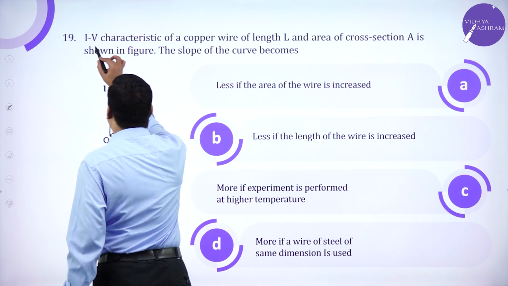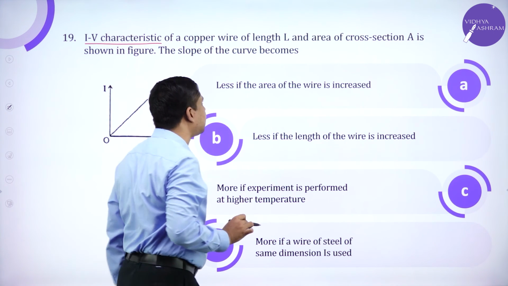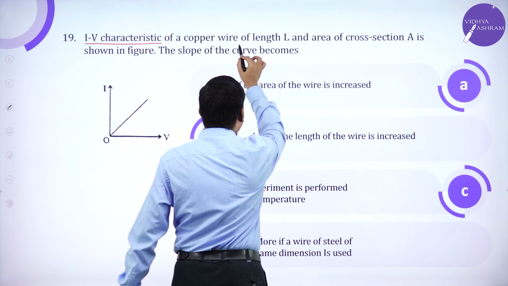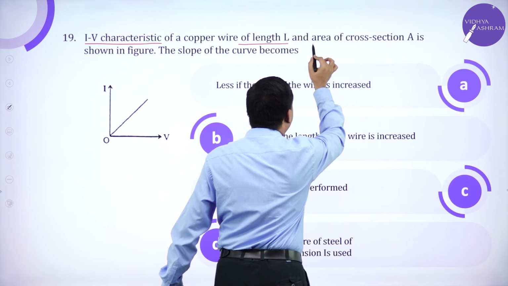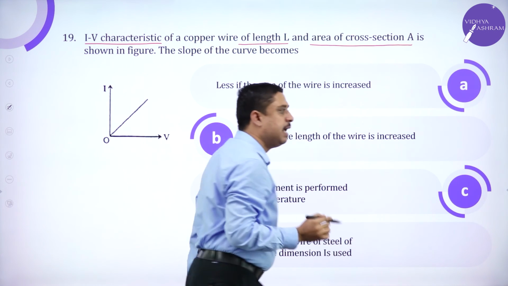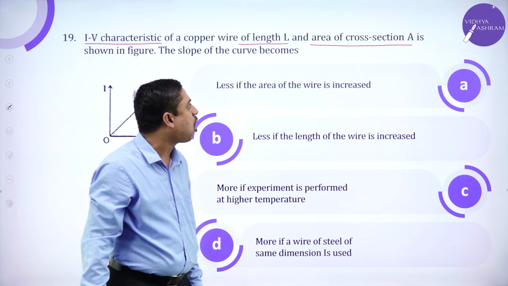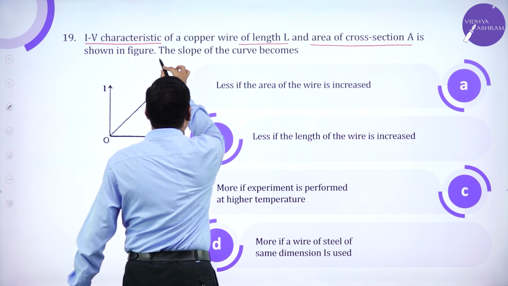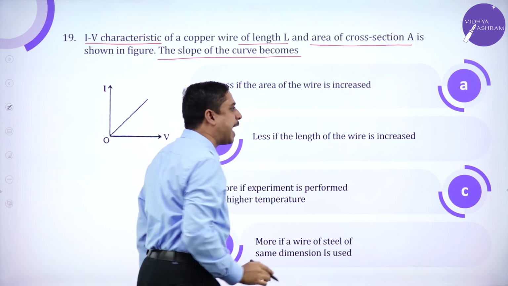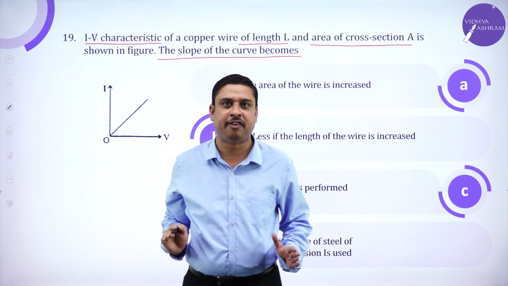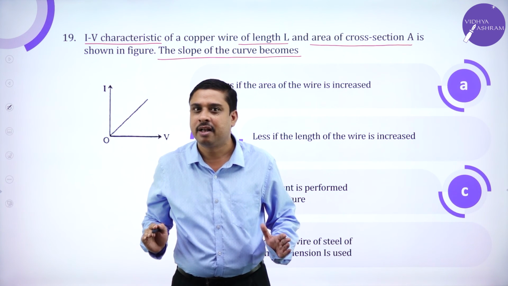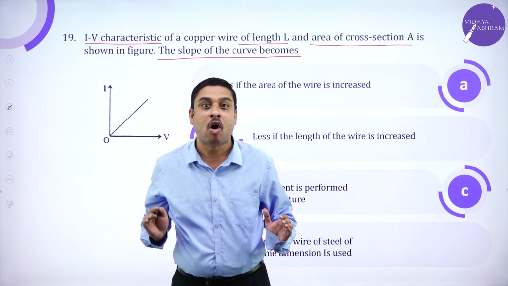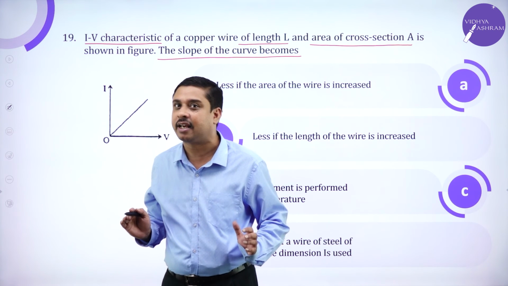Now, the IV characteristic of a copper wire of length L and area of cross section A. What happens to the slope of that curve? Remember, the IV characteristic is given, not the VI characteristic.